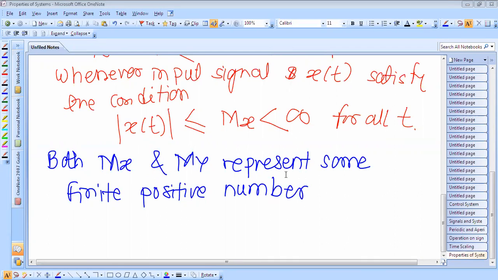So let us consider one moving system, which shows the moving average systems.